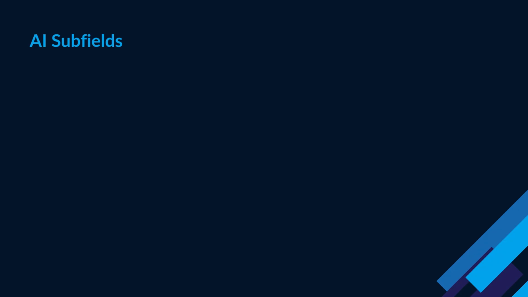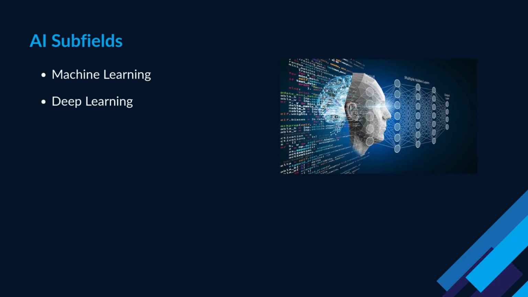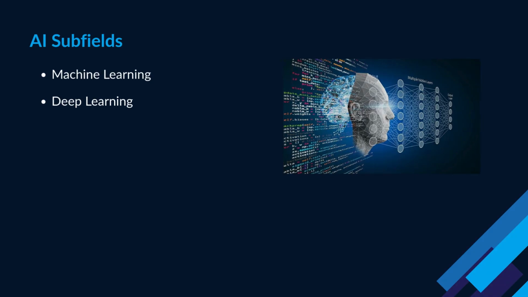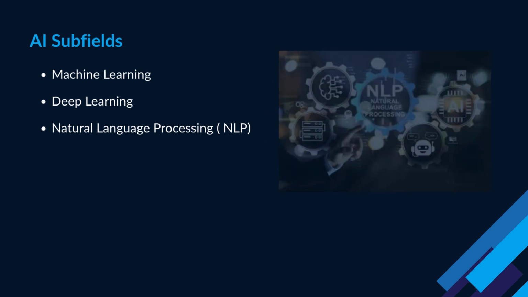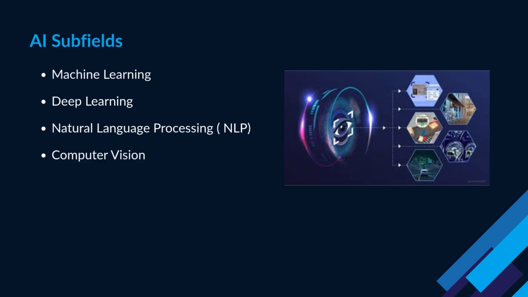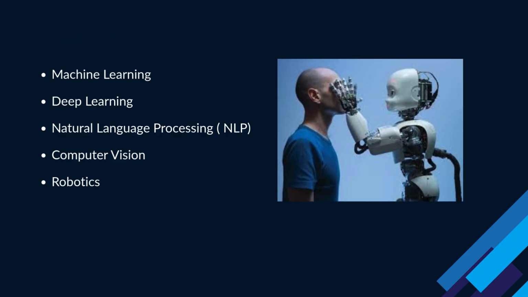AI is a broad field that encompasses several subfields such as machine learning, techniques that allow computers to learn from data and make predictions or decisions. Deep learning, a type of machine learning, uses neural networks to model complex patterns in data. Natural language processing (NLP), enabling machines to understand, interpret, and generate human language. Computer vision, helping machines interpret and analyze visual information like images and videos. Robotics, integrating AI into machines that can perform physical tasks in the real world.